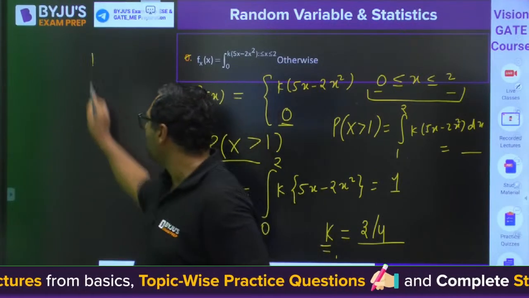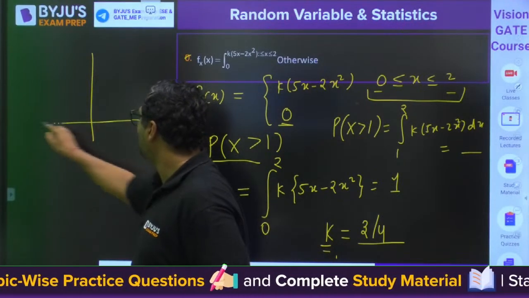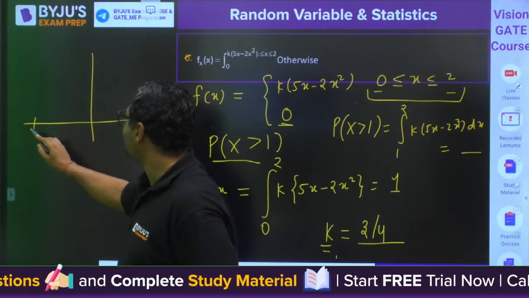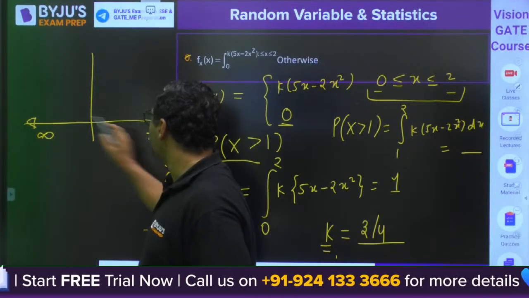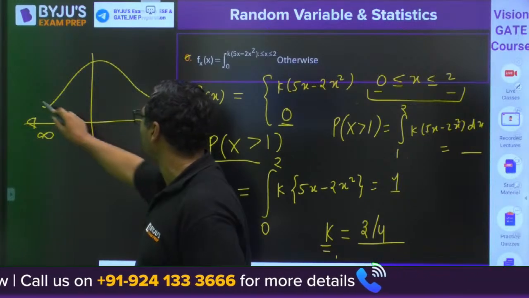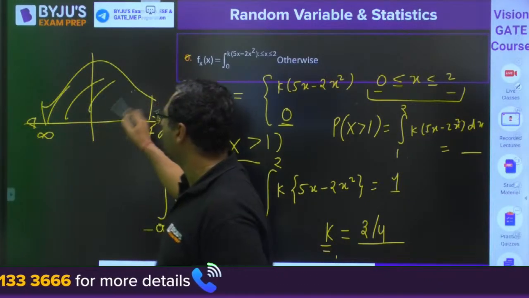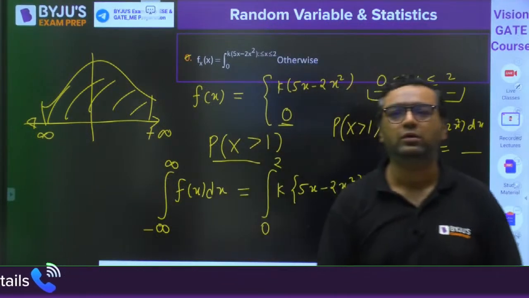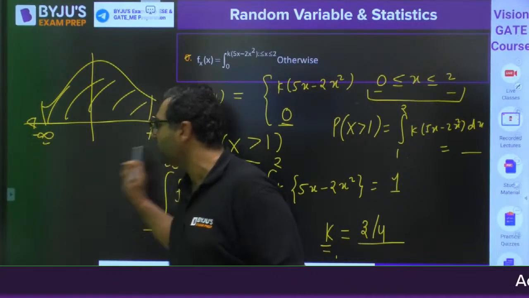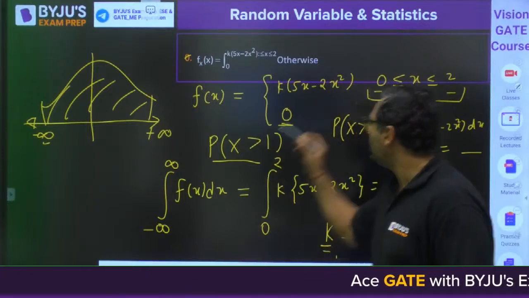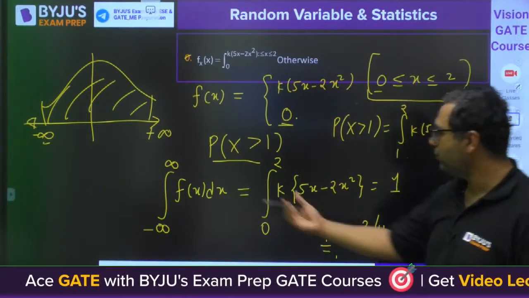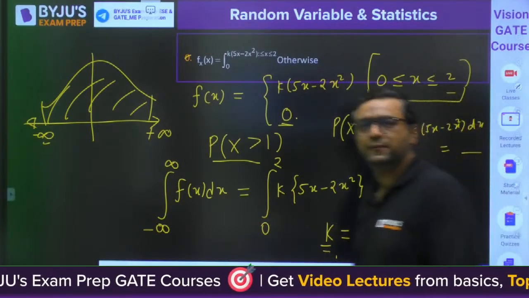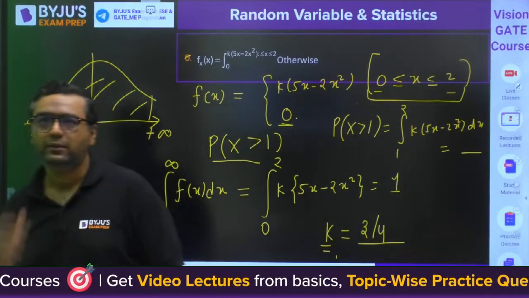If you define it like this, from minus infinity to plus infinity, whatever probability distribution curve there is, the total probability is going to be 1. That's why we integrate from minus infinity to plus infinity. But later they mention 0 to 2, otherwise 0. So we are going to break it into 0 to 2 and otherwise. Got it? Yes.